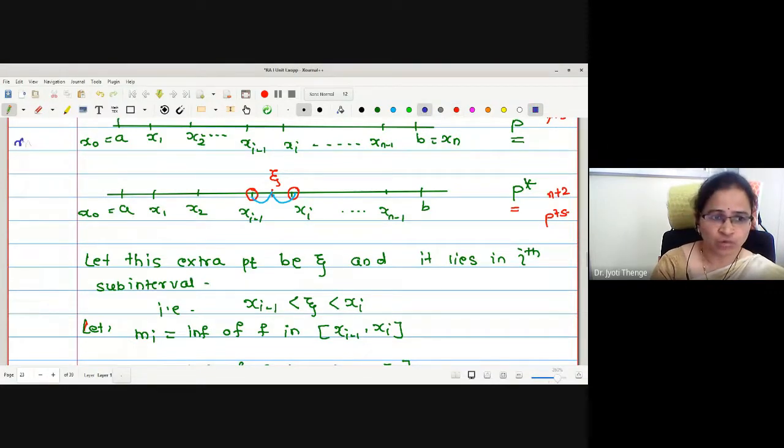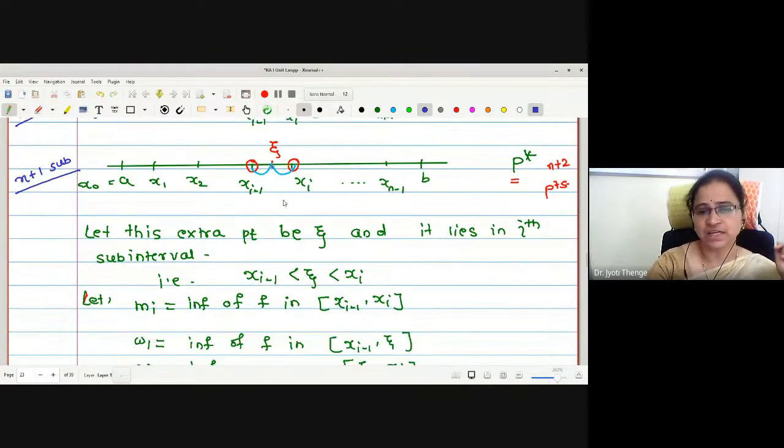Then what about the new refinement partition? How many intervals do we have in this? One subinterval will be added, right? Therefore, may I say it will have n plus 1 subintervals in all in this partition.